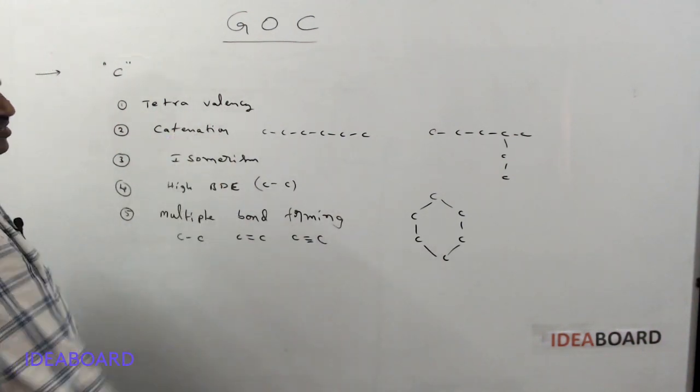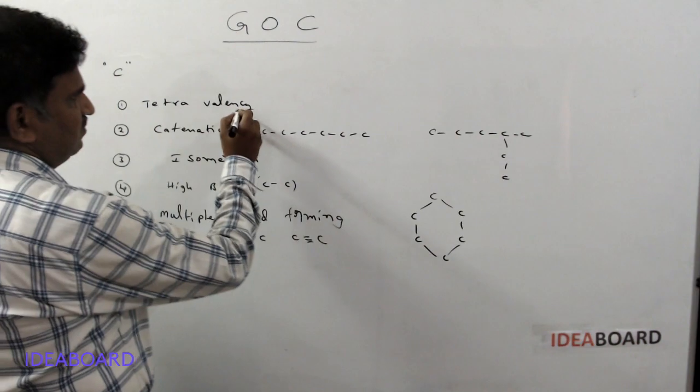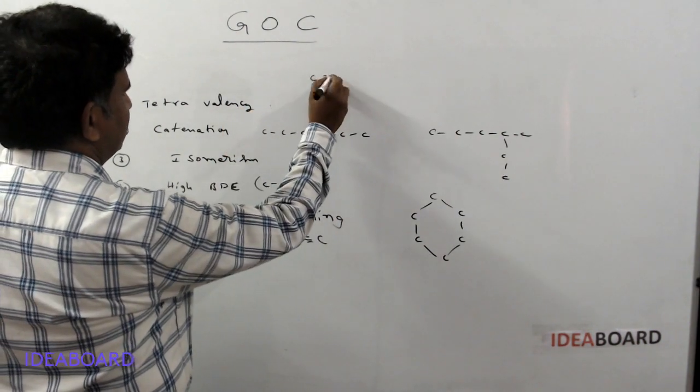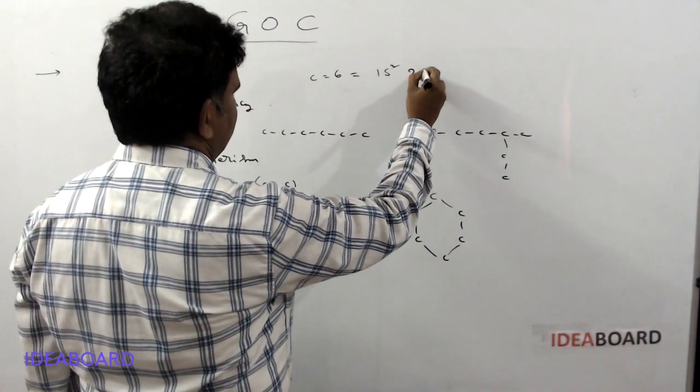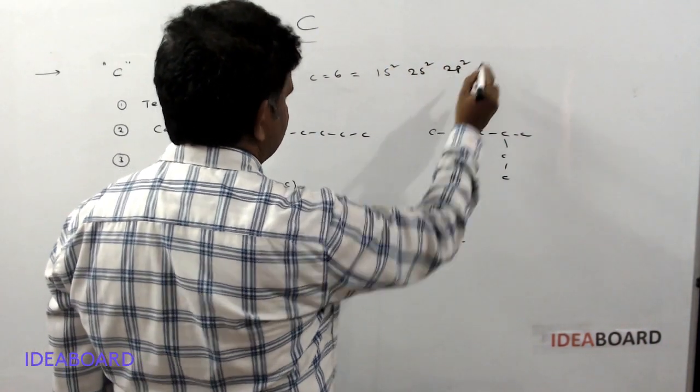And tetravalency means carbon's atomic number is 6 and it has a configuration of 1s2, 2s2, 2p2.